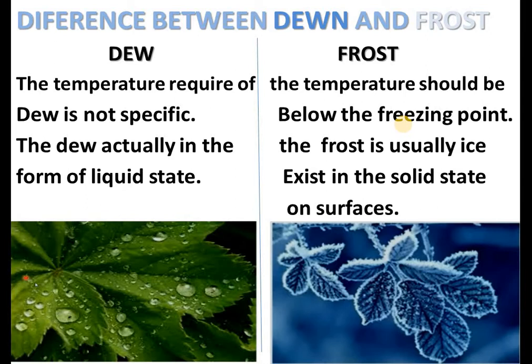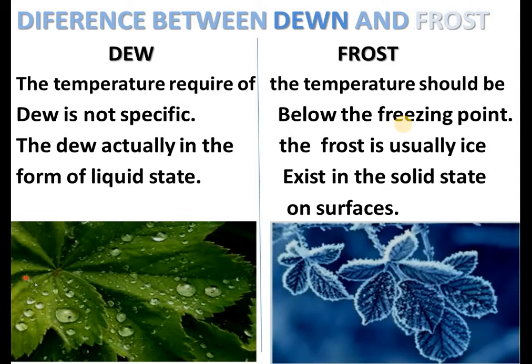In the images you can see the difference between the dew and the frost. On a leaf, the droplets are formed, some bigger in size and some smaller in size. On the other hand, the second image contains leaves on which frost is formed.